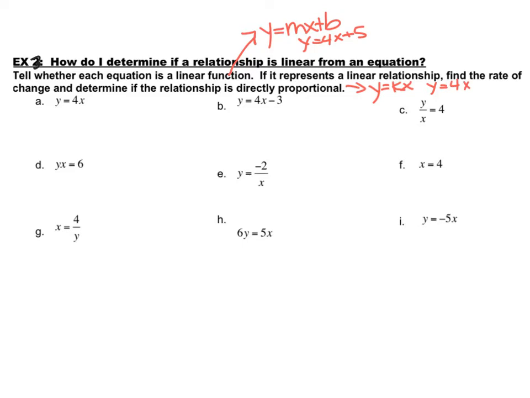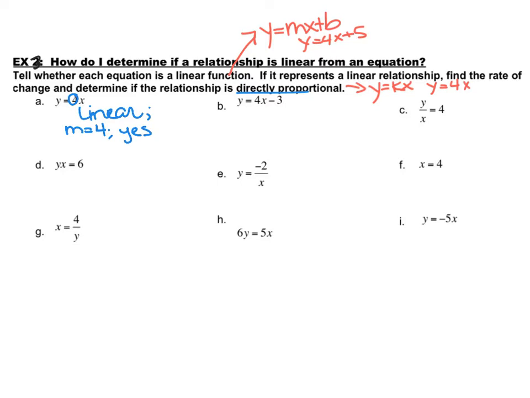All right, so the first one, it is linear. We know that our rate of change is that number with the variable, so our m is equal to 4. Then it's asking if the relationship is directly proportional, and we're going to say yes.